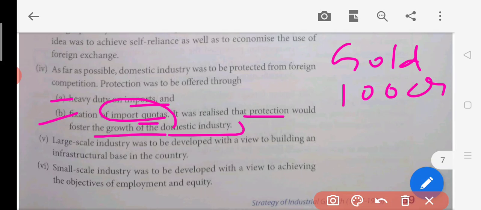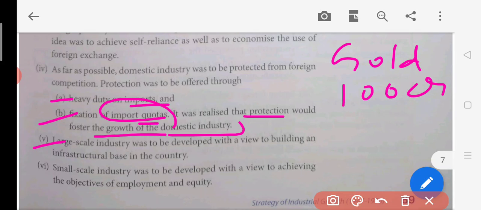So this is a quota, and because of the restriction you will have to make that gold in India only. Just like after the year 2008, gold prices rushed from 16,000, 18,000 to 34,000. At that time the government also came out with a policy that you cannot import more gold into India. You can import only an amount of 100 crore or 200 crore. So this is a quota. After that you will have to make that gold in India only.